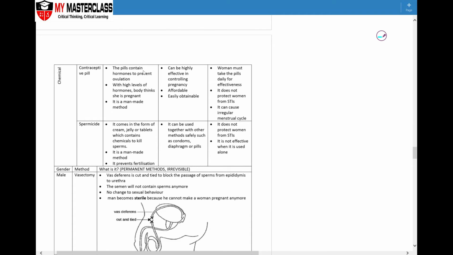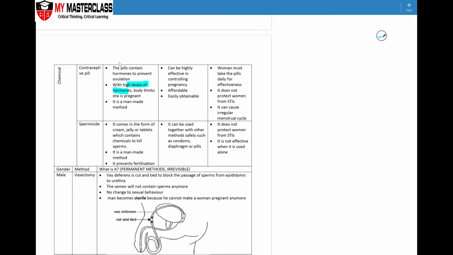So recall that we have estrogen and progesterone in the female body during ovulation. What the pill does is that it has high levels of estrogen and progesterone, so it makes the female body think as though the female is pregnant, because during pregnancy there are high levels of progesterone, especially to maintain the uterine lining.